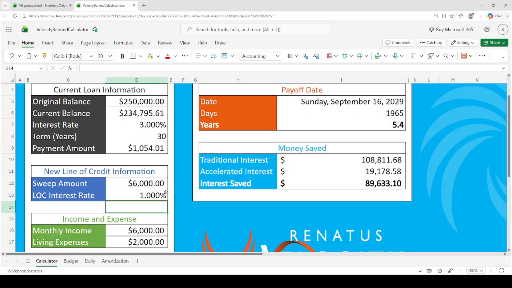Number two is that you have easy access to your money, and the easier access that you have to your money, the more the bank has to charge you for that, right? So that's why a line of credit will always have a higher interest rate than, let's say, a one-way street like a loan, right? You'll never see a 1% line of credit unless it's like a promotion period or something like that. But let's say it's 8%. Okay, 20 grand, 5.4 years, right?